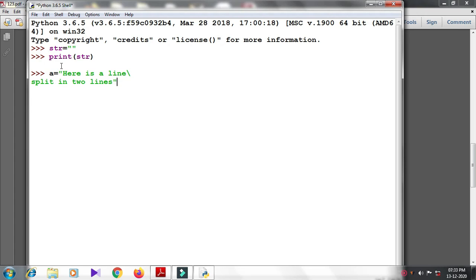Print A. If you wish to display the output on the next line, then the use of the escape sequence, that means \n, becomes mandatory.